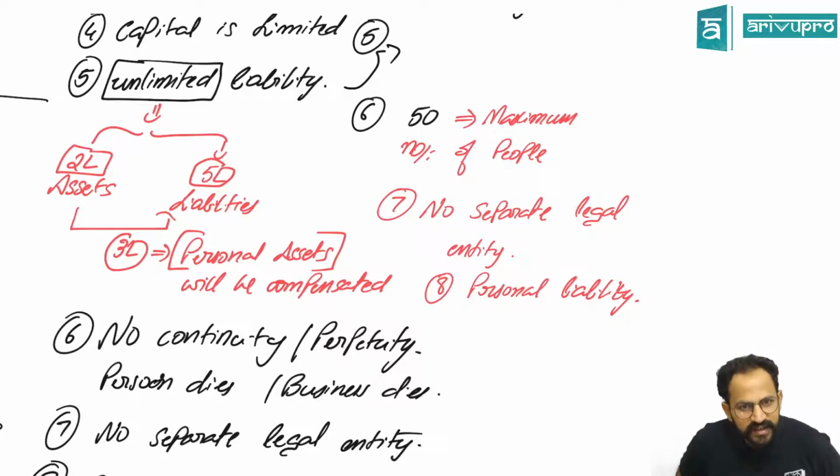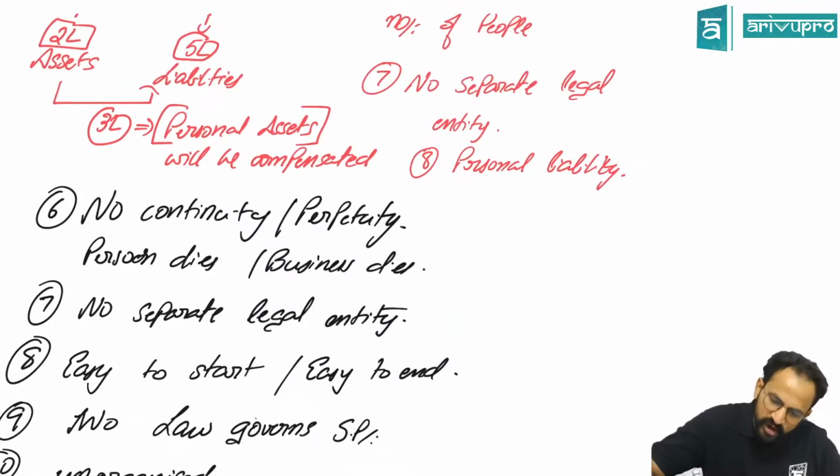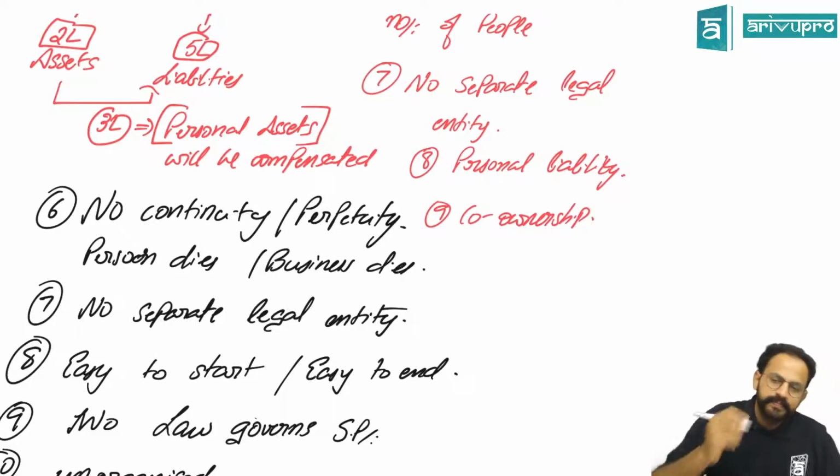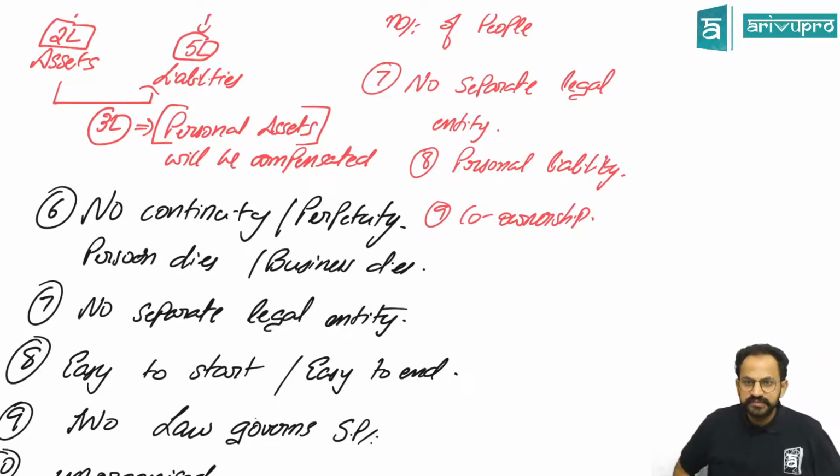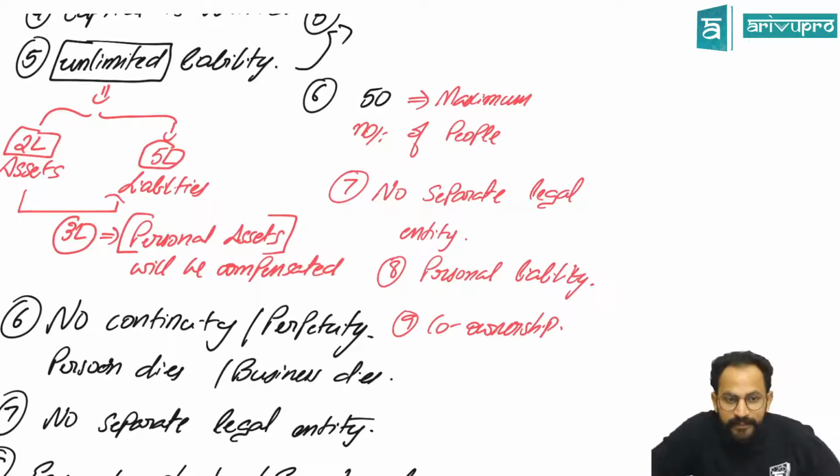Co-ownership of contributed assets. Okay, there is co-ownership. There are more than one owners. When a partner dies, the firm doesn't come to an end.